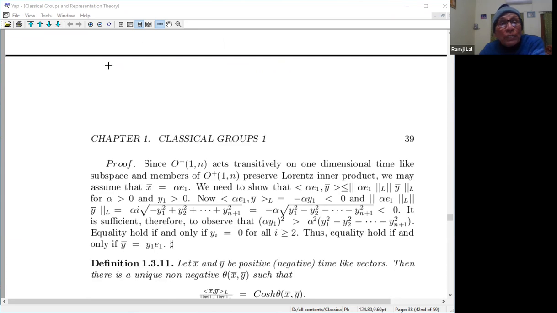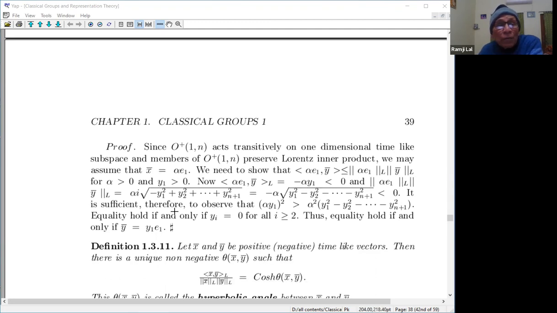I can transform this x to E1, and y will also transform to something. So we need to show that this is less than or equal to this, for all alpha greater than 0 and y1 greater than 0. You see that this is minus alpha y1, and then the Lorentz norm of y is less than 0.